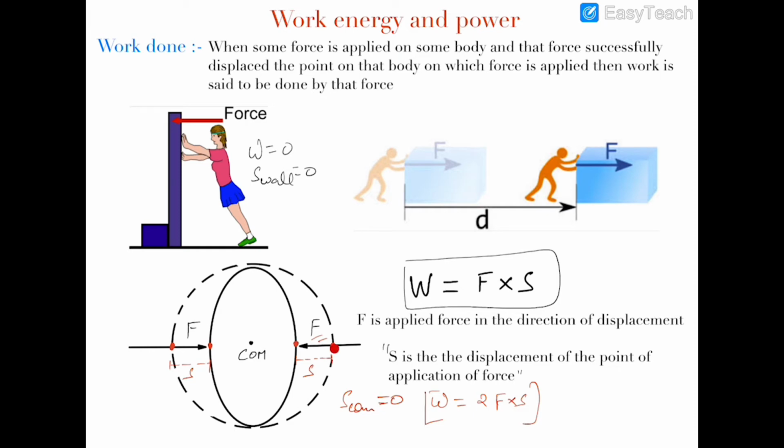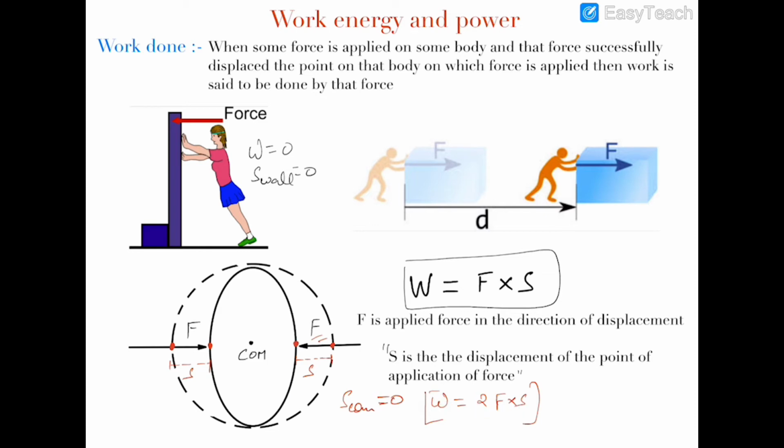On this point this force is being applied, and this point has been displaced by a distance of S in the direction of F. So we can simply write the work done of F as F into S. Similarly, for this force we can write the work done as F into S, and hence the total work done is W is equal to 2F into S.